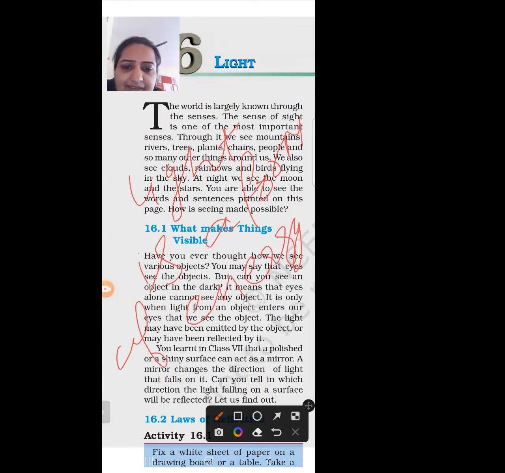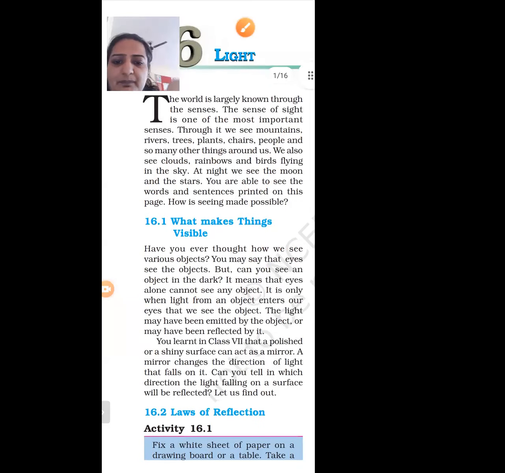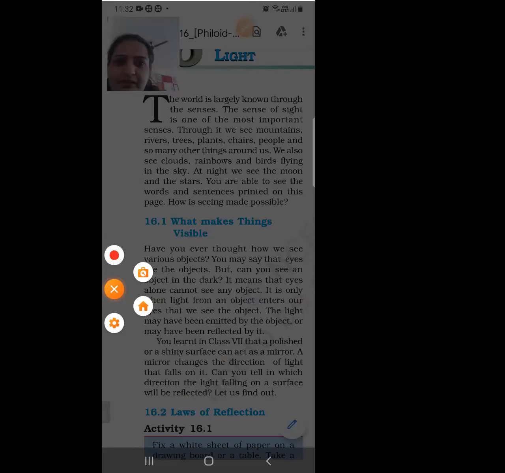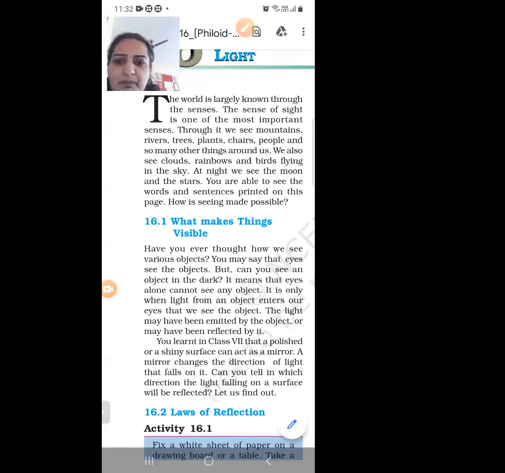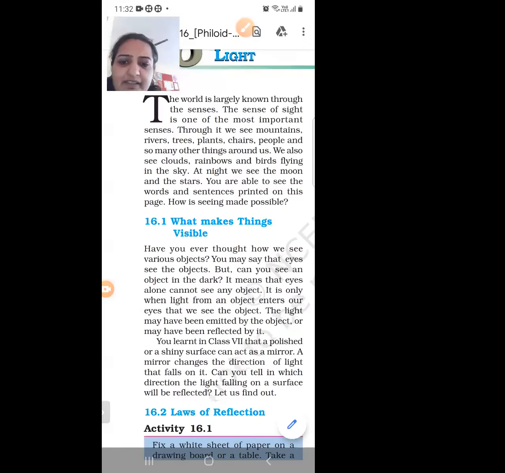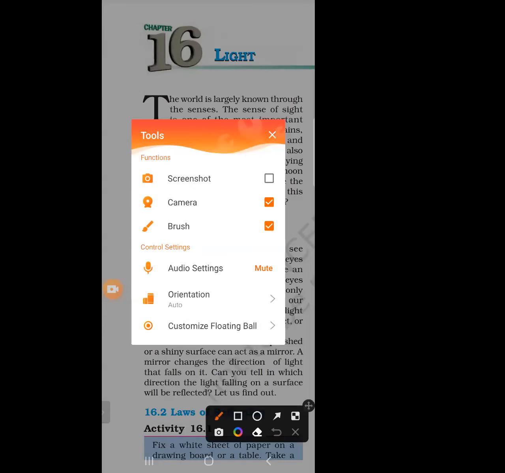So next is, what do you mean by mirror? A mirror is a surface which changes the direction of light. So what is the purpose of mirror?